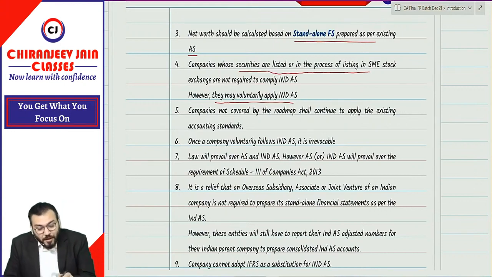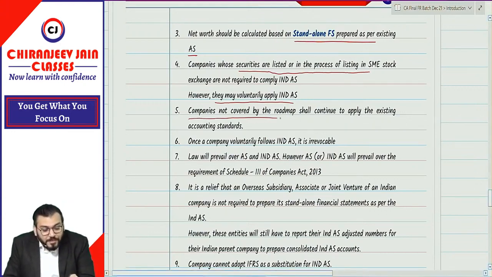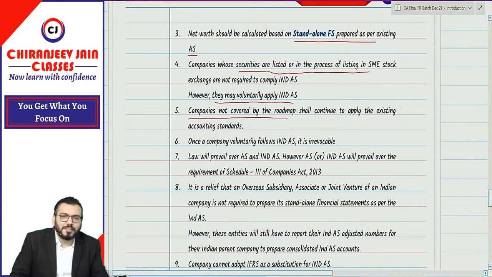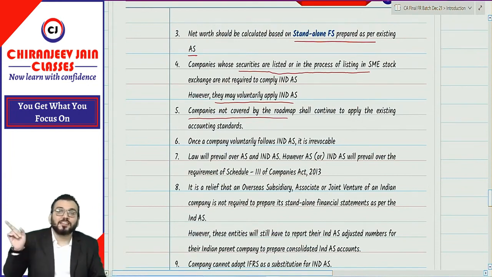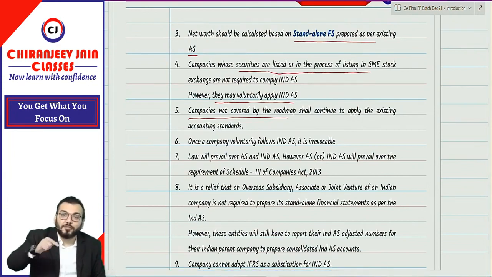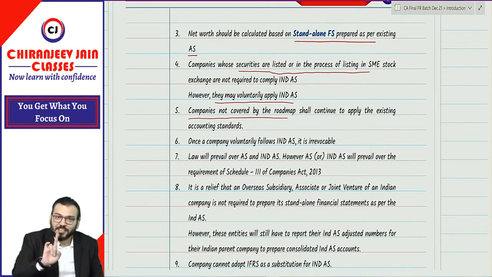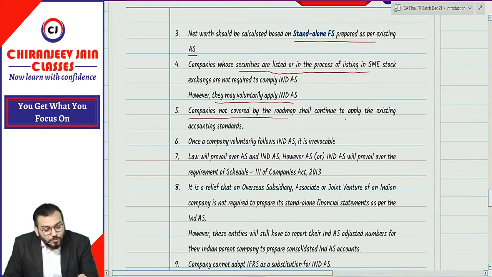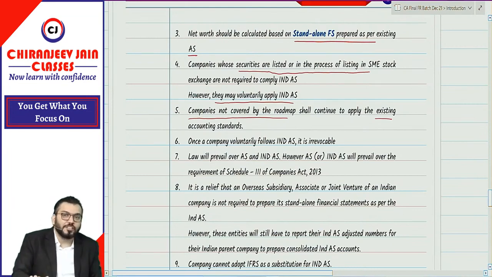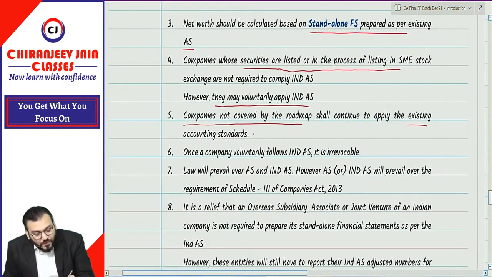Now, companies which are not covered by the roadmap, for them what will be applicable? Accounting standard notified under Companies Accounting Standard Rules 2006. So, for them which AS will be applicable? Existing accounting standard. Whenever I say existing accounting standard, it means which is notified.